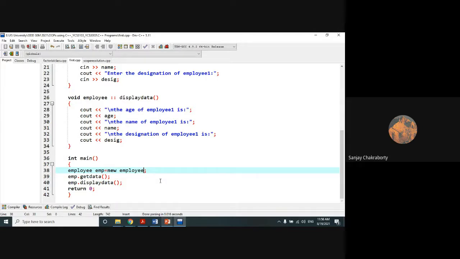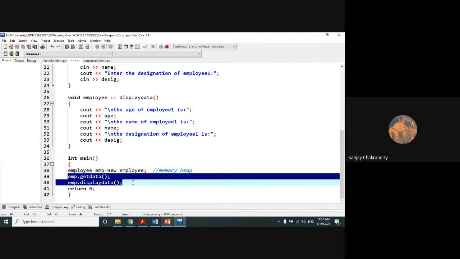I have already shown you the use of this new operator here. Can anyone tell me, is the object created statically or dynamically here? Is this object emp created statically or dynamically? Dynamically, yes, because the new operator is always used for dynamic memory allocation. And where does the memory for the object come from? In the last class I told you, from the memory heap. It's a special kind of memory, a part of the primary memory. From the memory heap, the space for the object has been allocated.